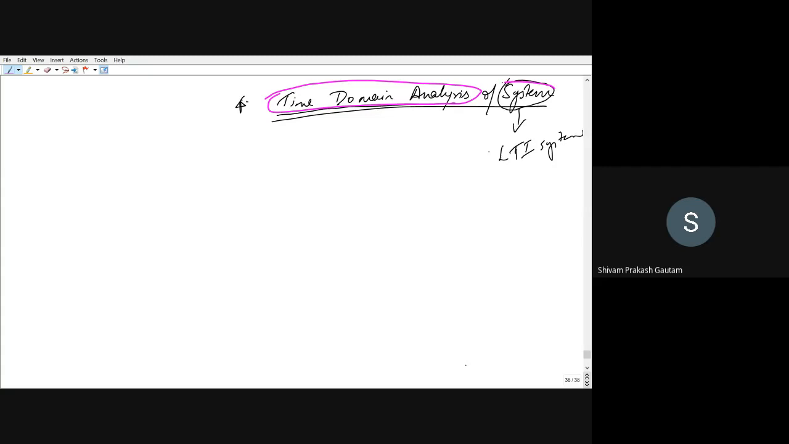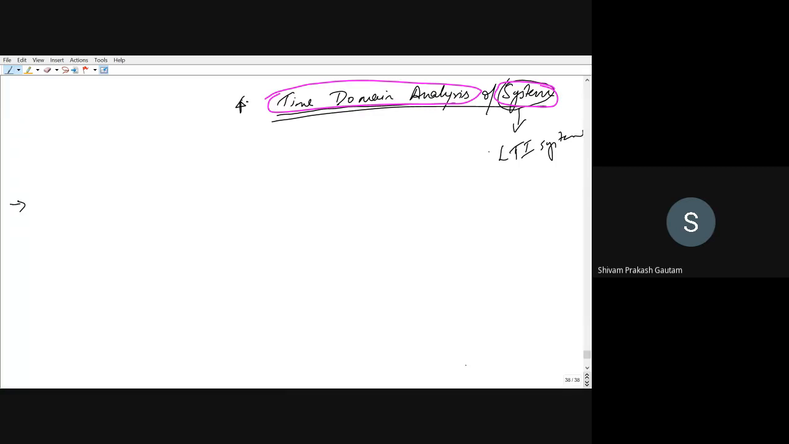Because a system, as we have already seen, can be any physical system like a mechanical system, electrical system, electronic system, hydraulic system, any system. System can be anything. Why you want to study its time domain analysis is the first question that you should ask. And once you understand why we want to study the time domain analysis, then we will do the time domain analysis and so on and so forth. Right? So why do we require time domain analysis?